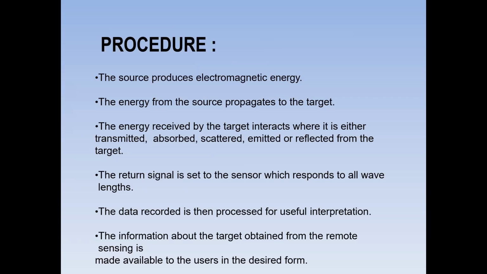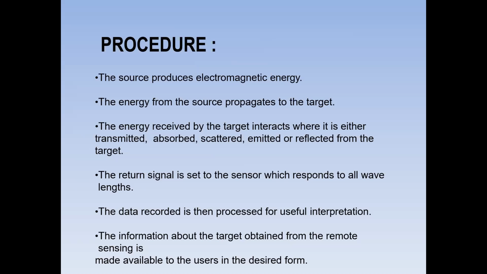The first point, the source produces electromagnetic energy. Second one, the energy from the source propagates to the target. First of all, to produce electromagnetic energy requires some source. For example, the sun is a source for producing electromagnetic energy. Second point, the energy from the source propagates to the target. Target means, for example, the earth surface, that is the target.